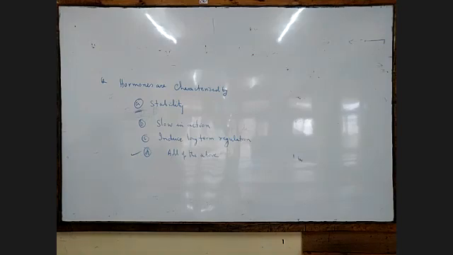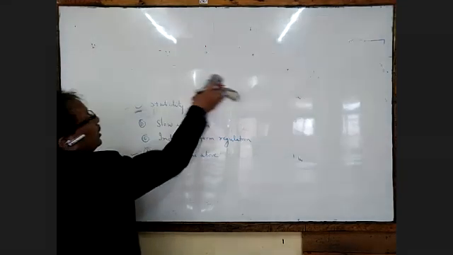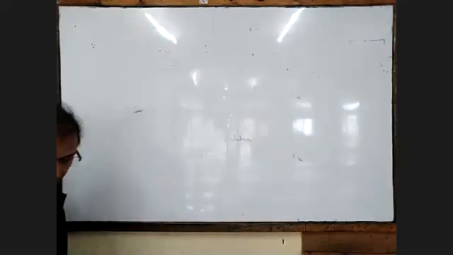Under secretion of thyroxine hormone in children causes, this is a slightly harder one. Number A, acromegaly.